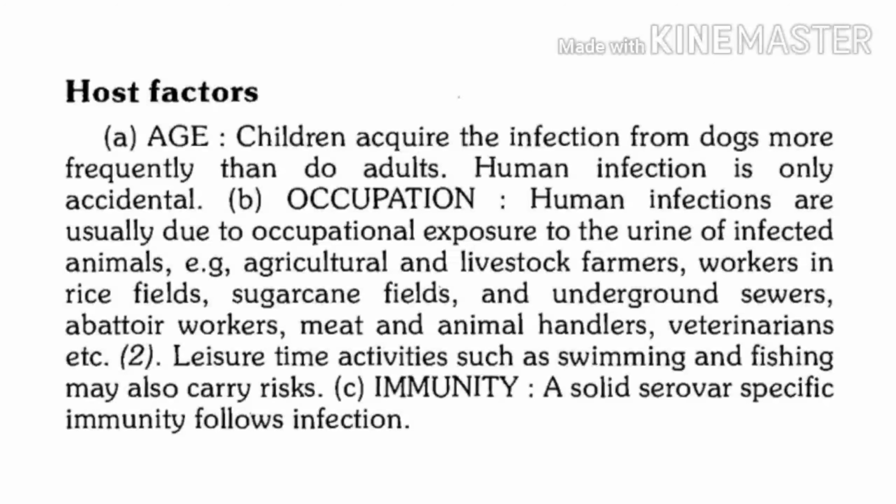In addition to occupational exposure, two important things are there. People may have contact with water during other activities like swimming or fishing. So if water is contaminated with leptospira, then the possibility of infection is there. So don't forget activities like swimming and fishing, which may involve risk of leptospirosis. Immunity is acquired following infection. So once a person suffers from leptospirosis, they may become immune.